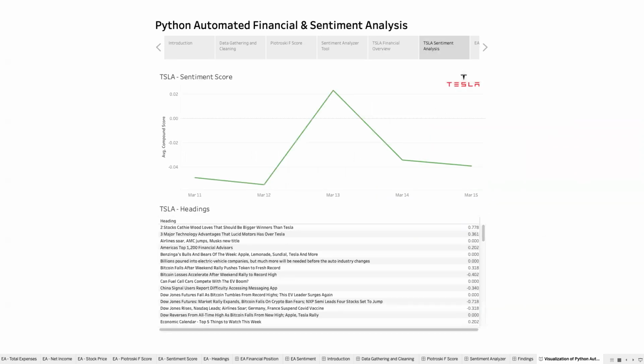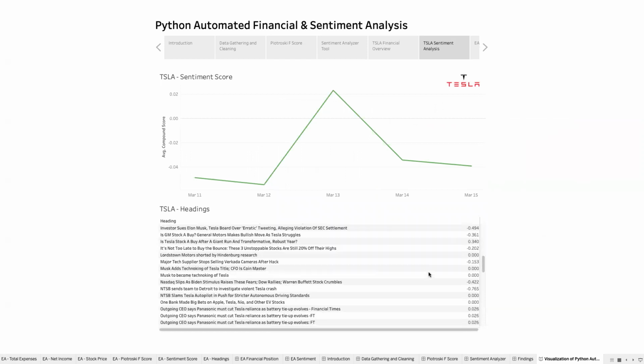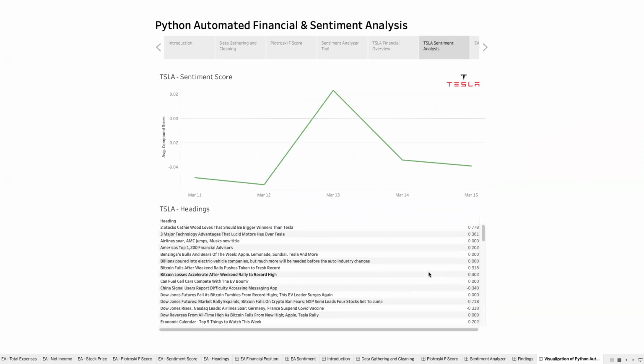Based on the results of the sentiment analysis on the headings here, we can see that Tesla had a negative compound score for the majority of the time period that was analyzed.